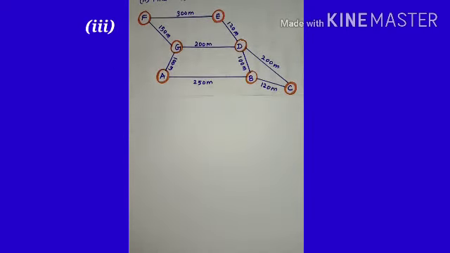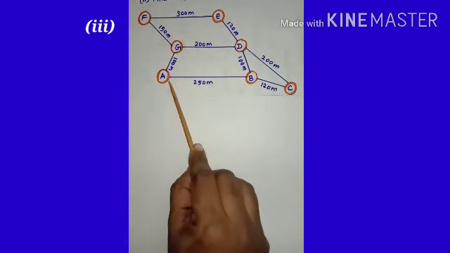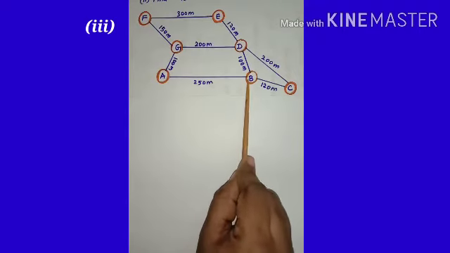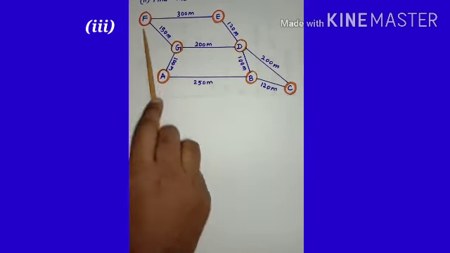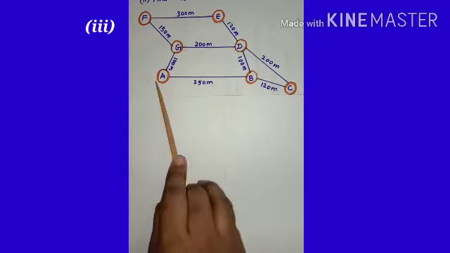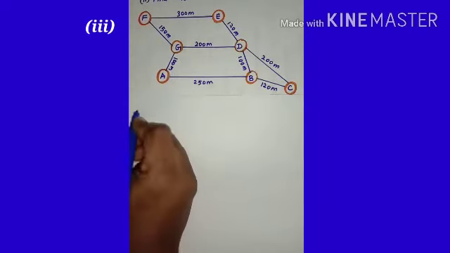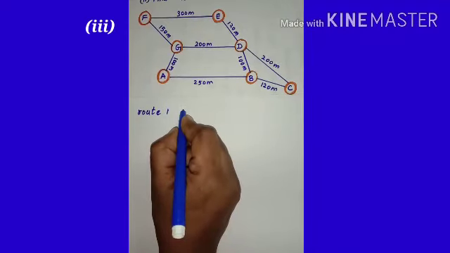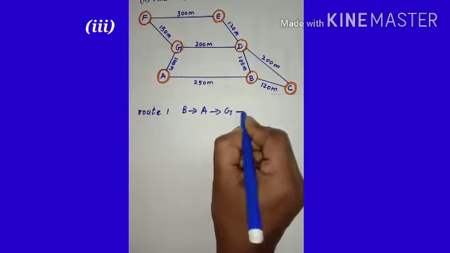So here, from B to A to G and G to F. So we can move B to A to G, G to F. So the first route is B to A to G, G to F. So route 1 is we can go through A and G, that is from B to A to G, G to F.